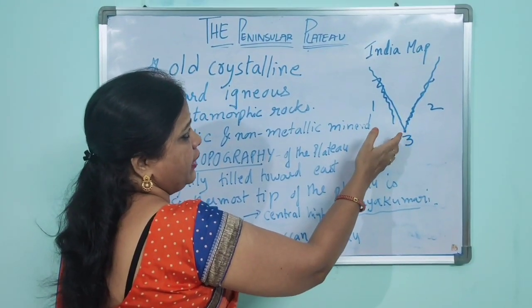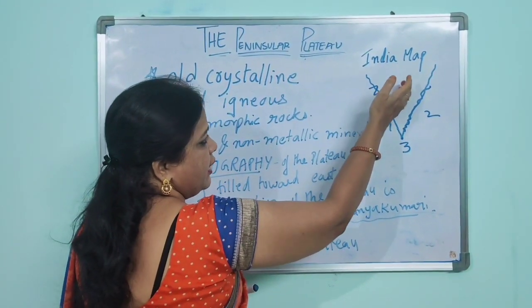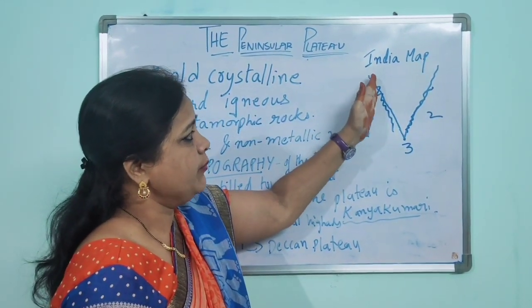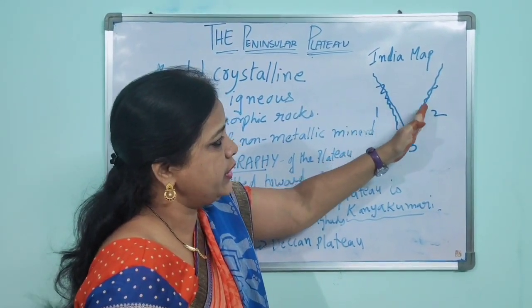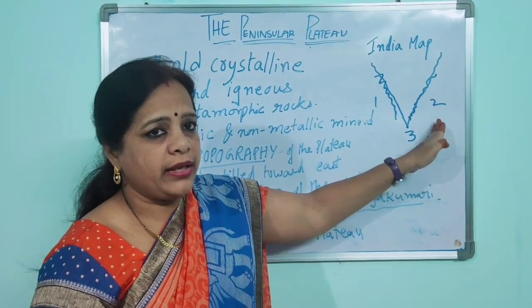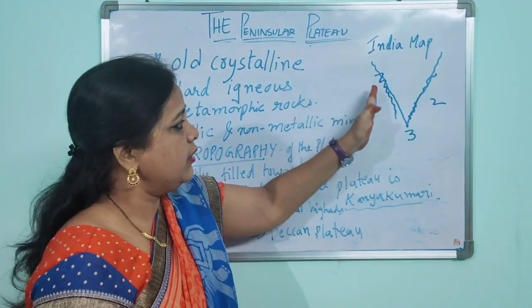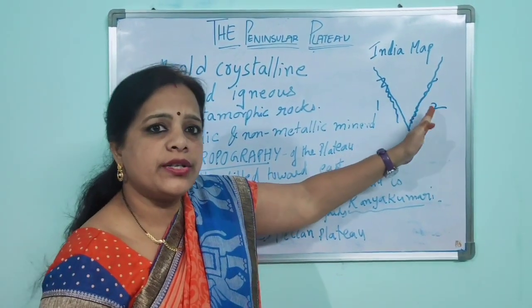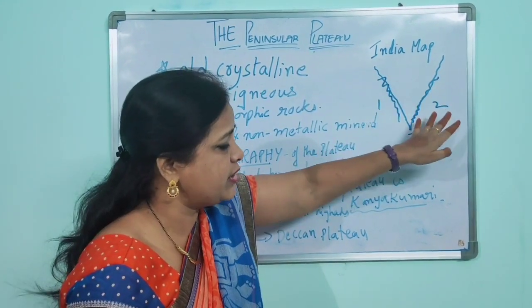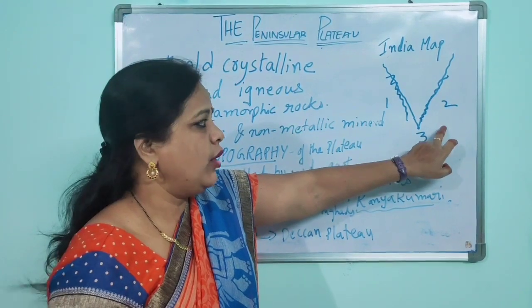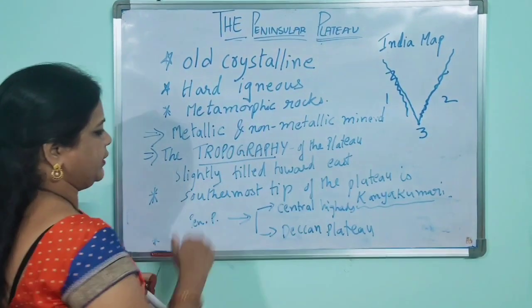Why? Because all the rivers in the south side, or the rivers flowing from the west side, flow towards the east and join into the Bay of Bengal. By that we can say that the topography of India is slightly tilted towards the east, because all the rivers which are flowing merge into the Bay of Bengal to the east.